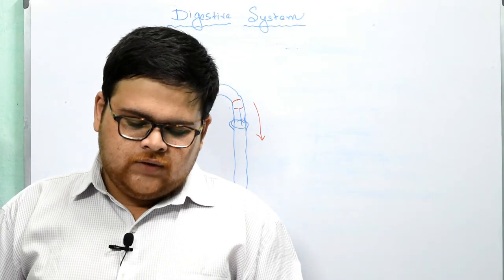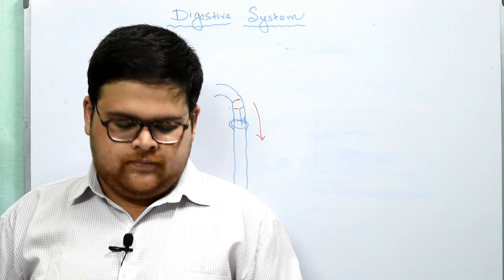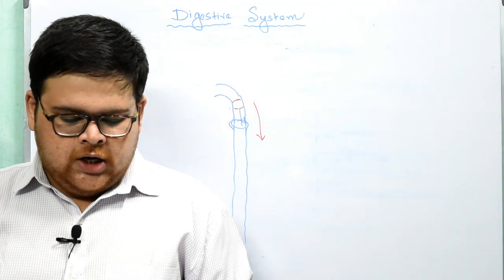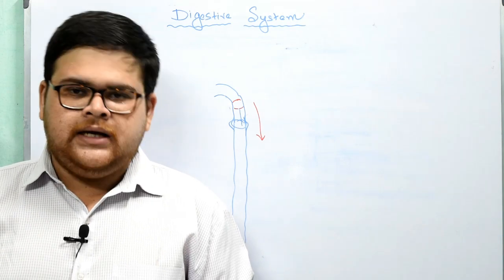The food stays in the stomach for about 3 hours and attains a pulp-like formation called the chyme. Now the pylorus opens intermittently to allow the chyme to move to the intestine little by little. Okay.